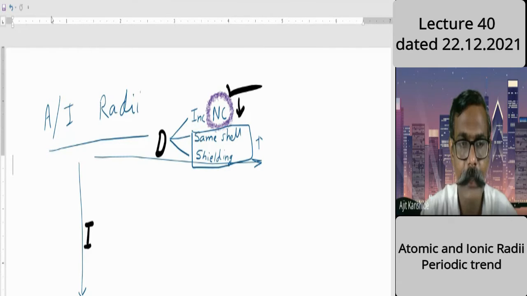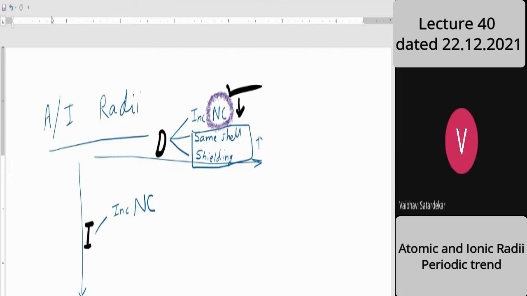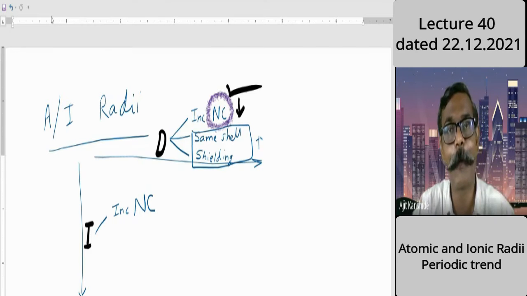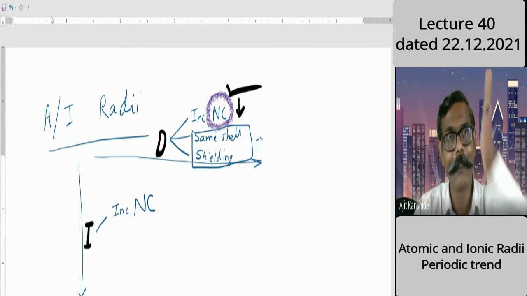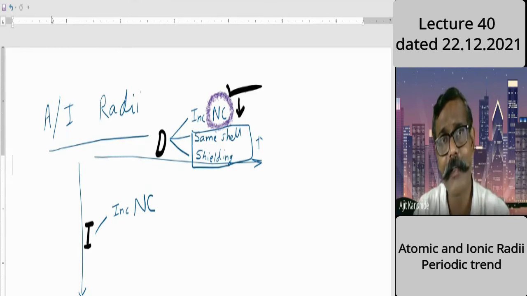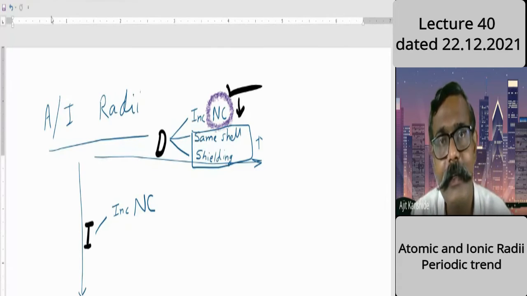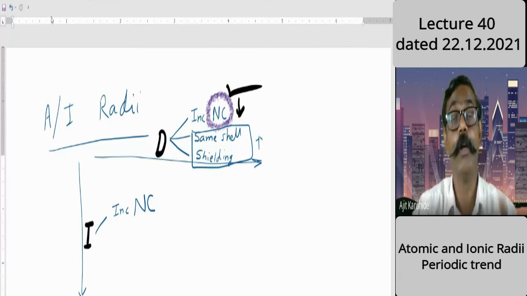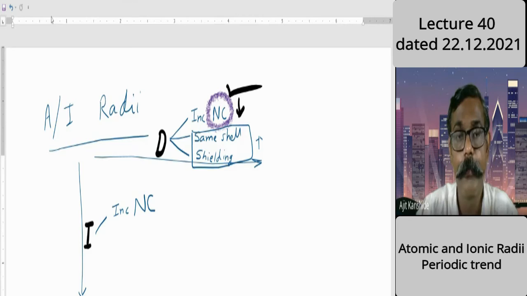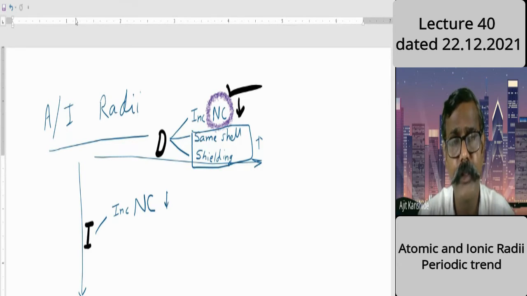Now, as we go down a group, size increases. What about nuclear charge, increase or decrease? Nuclear charge means the number of protons, the atomic number. As we go from top to bottom, atomic number increases: hydrogen, lithium, sodium, potassium, rubidium, cesium. Number of protons increases, nuclear charge increases. Because of that, what is expected? Size should decrease. It is expected.